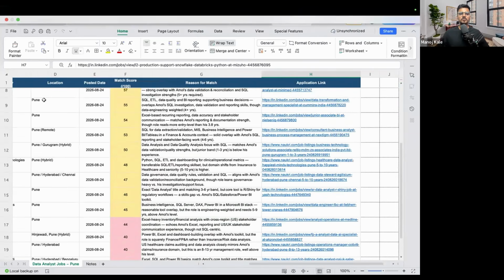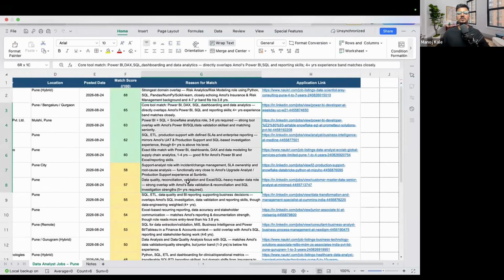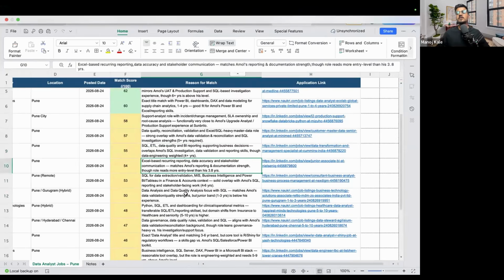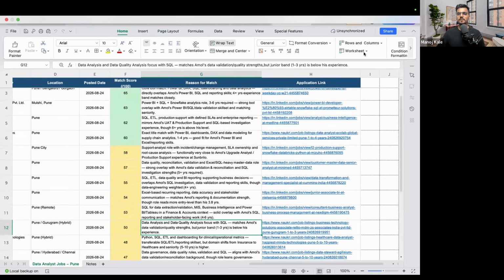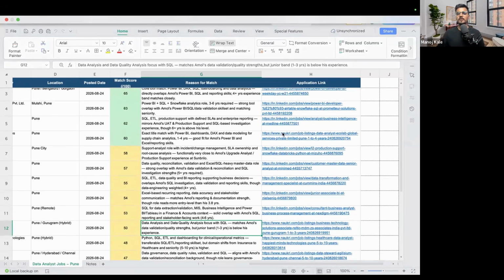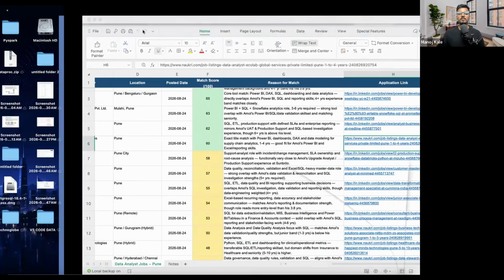Okay. So here is the posted date. Here is your location. Here is the reason for the match. So it will be giving what skill set is actually needed for that job, and the reason why your resume matches that job description. It has given the reason for the match. And this is your application link. So just go ahead on Naukri, okay, and apply for that one.